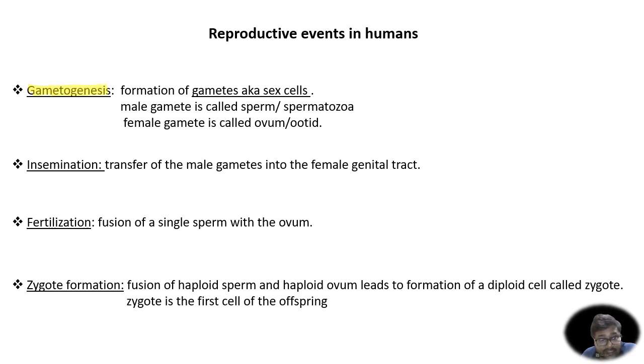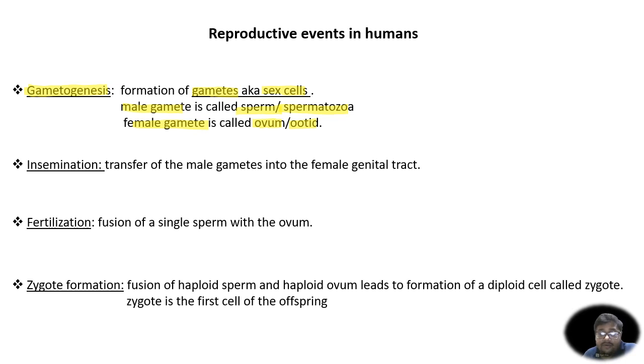The word gametogenesis itself is self-explanatory. Here also you can break down the word into gamete and genesis. So the process of formation of gametes or sex cells is called gametogenesis. This is very basic. The male gamete is called a sperm, also known as spermatozoa, and the female gamete is called ovum or ootid. After the gametes are formed, gametes have to be transferred to the female reproductive tract.